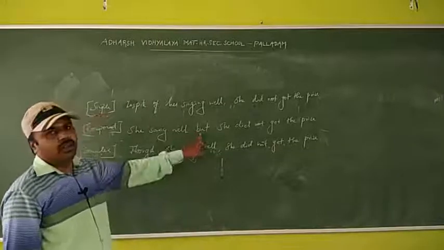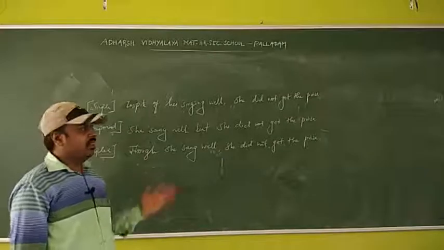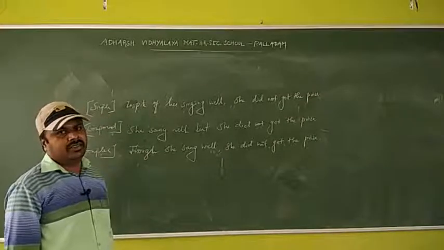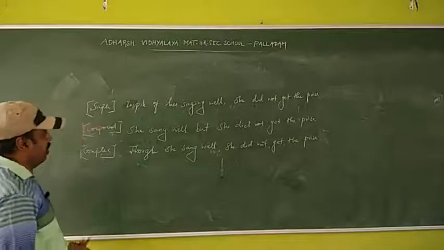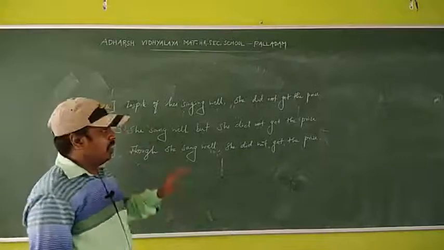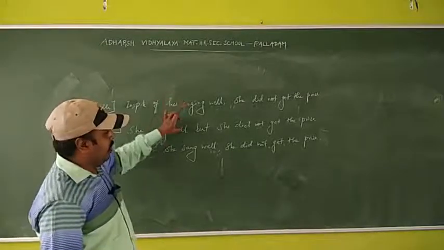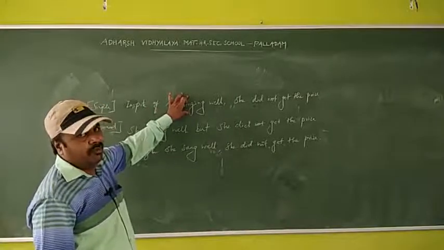So we have removed coordinating conjunction, we have added subordinating conjunction, that is complex sentence. Okay, this is one type. This first rule, type 1, that is main verb is here, we have used ing form.